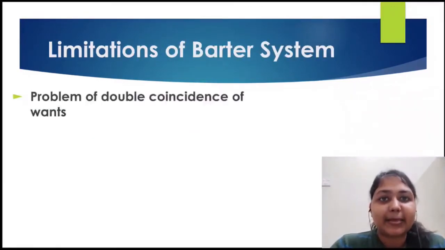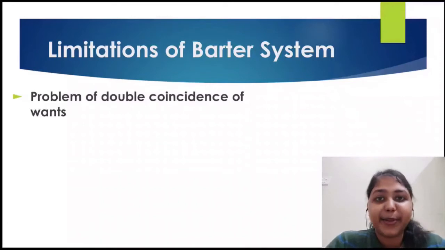The first limitation is the problem of double coincidence of wants. Let's take an example to understand this better. Let's name one person A. He has got apples, and there's another person B, and he has got wheat.